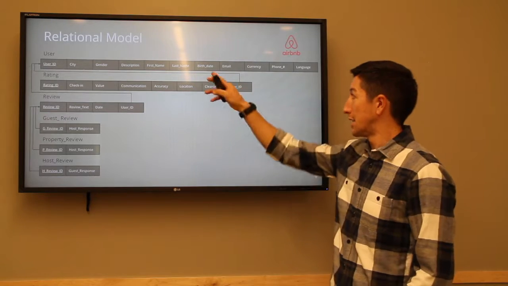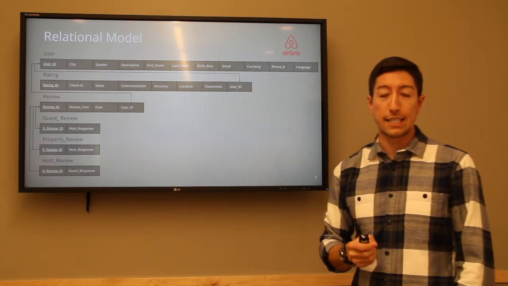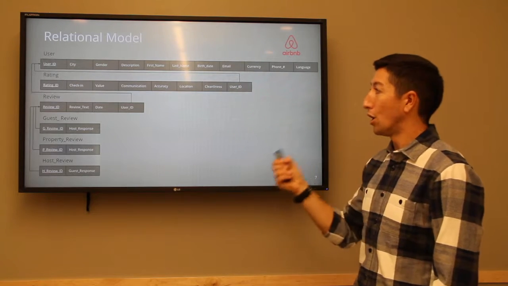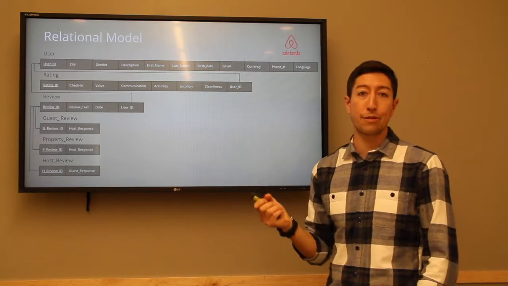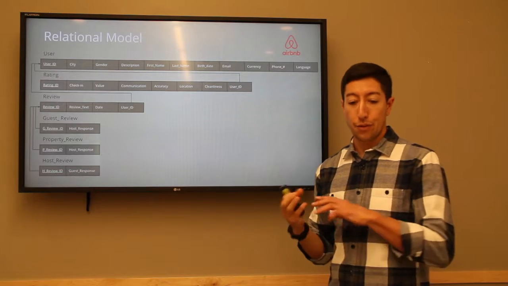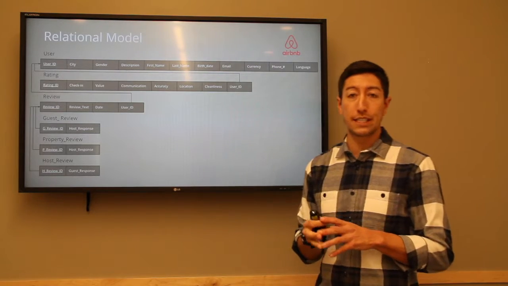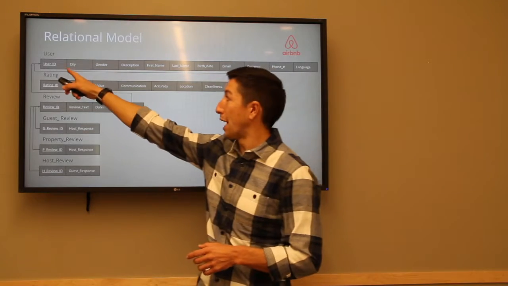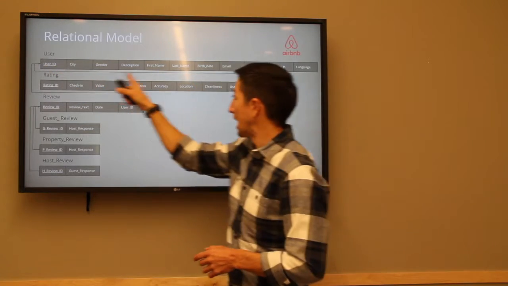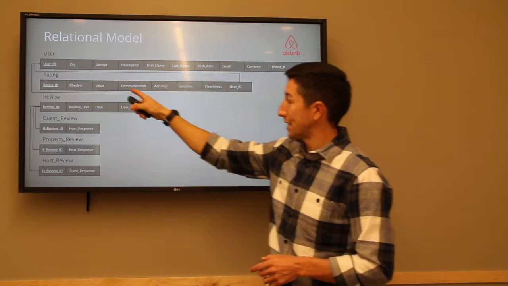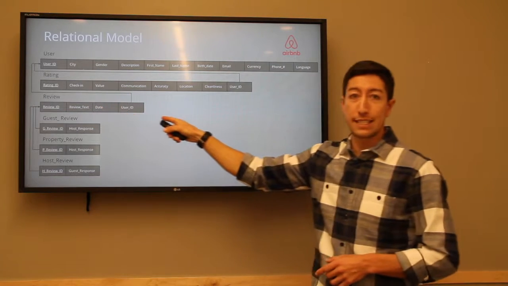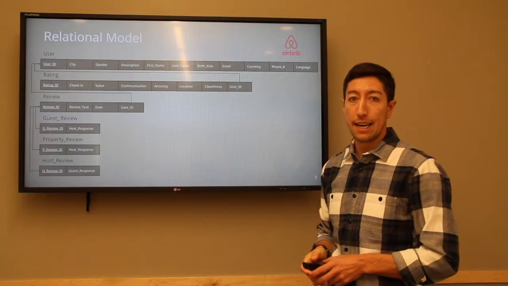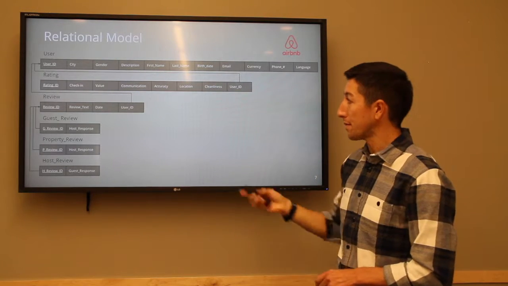This top relation is the user relation, and that's the most important because all of the ratings and reviews are connected back to it through the user ID, which is its primary key. You can see through the lines how the ratings and the review relations link back to it through foreign keys in each of those.